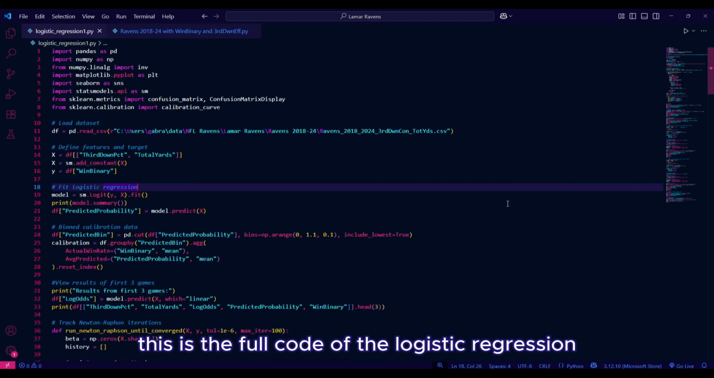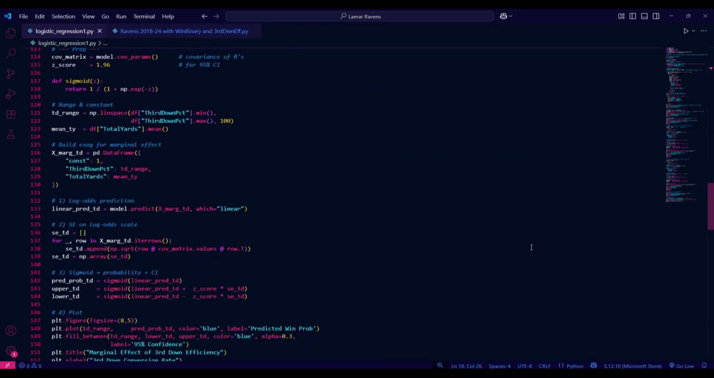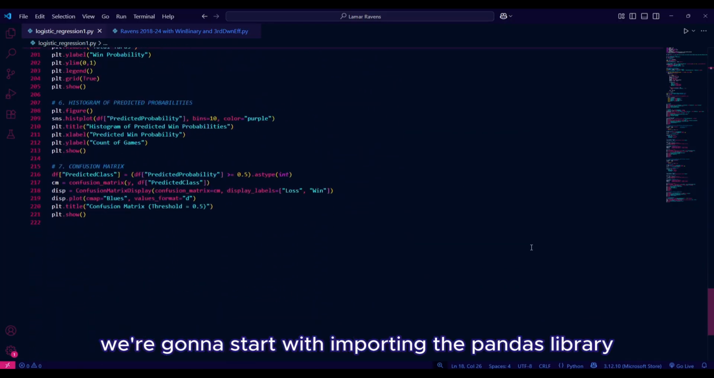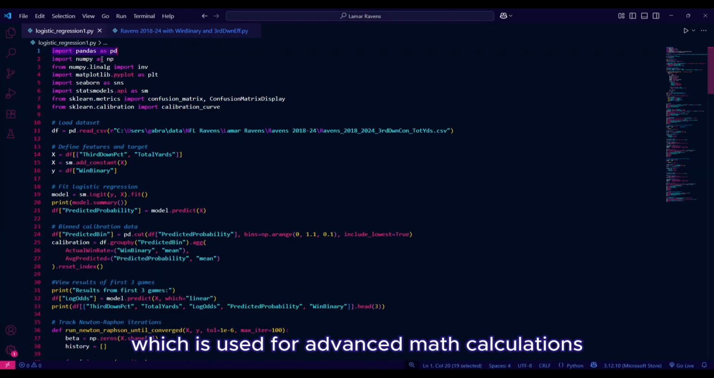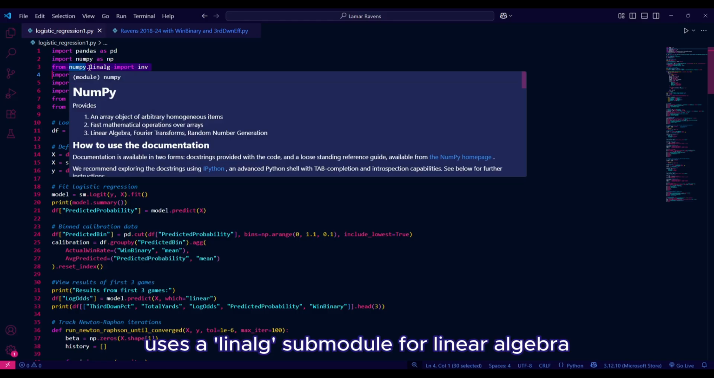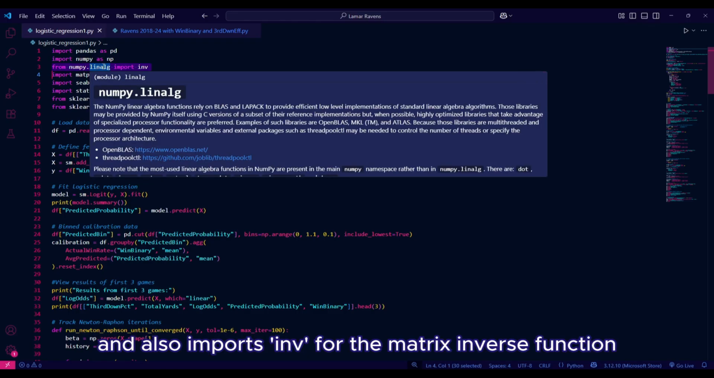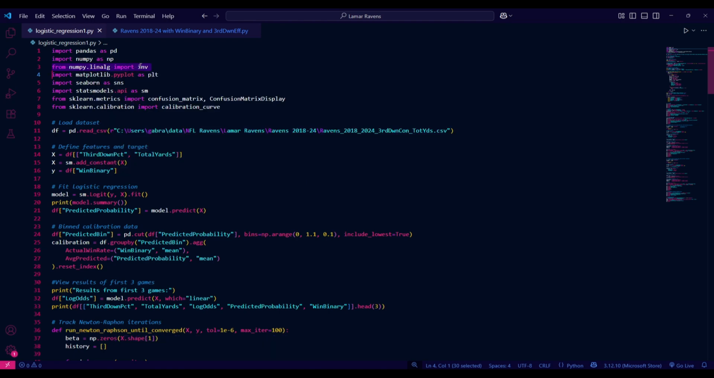This is the full code of the logistic regression that we're implementing. As always, we're going to start with importing the pandas library, the staple for data manipulation. Next, we import NumPy, which is used for advanced math calculations. Anytime you see NP in the code, that's NumPy being called. The next NumPy line uses a linalg submodule for linear algebra and also imports inv for the matrix inverse function. This will be used in the Newton-Raphson iterations.